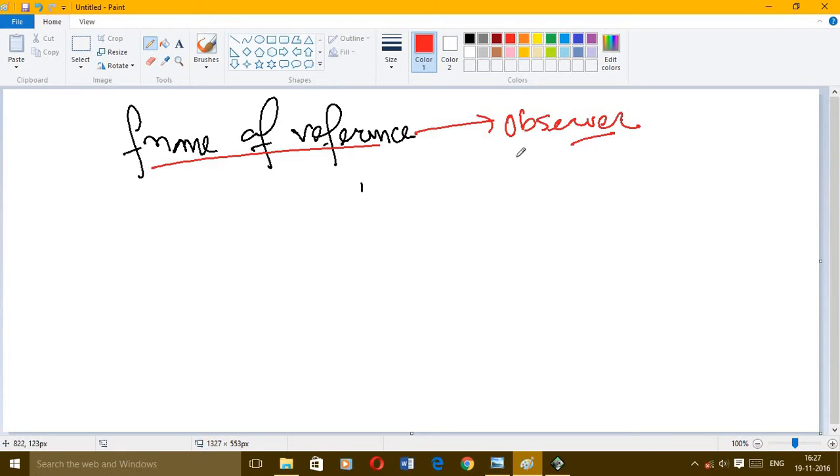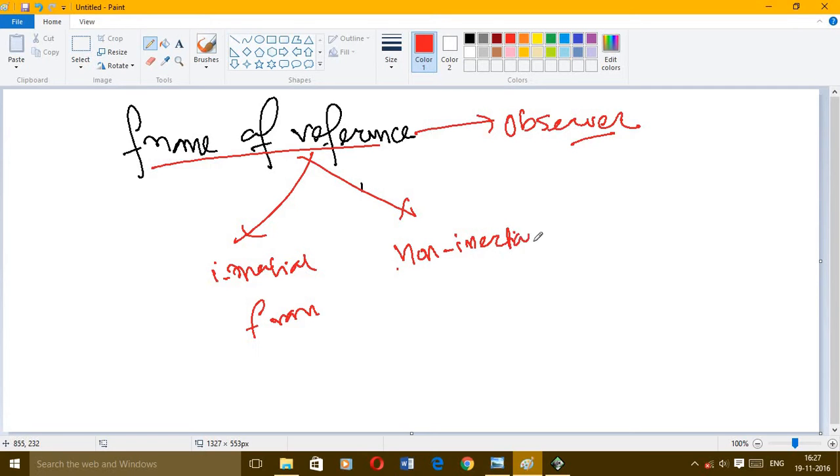Now, on the basis of this, there are two types of frame of reference, that is inertial frame of reference, and another is a non-inertial frame of reference. Now, how it is judged, I will tell you.